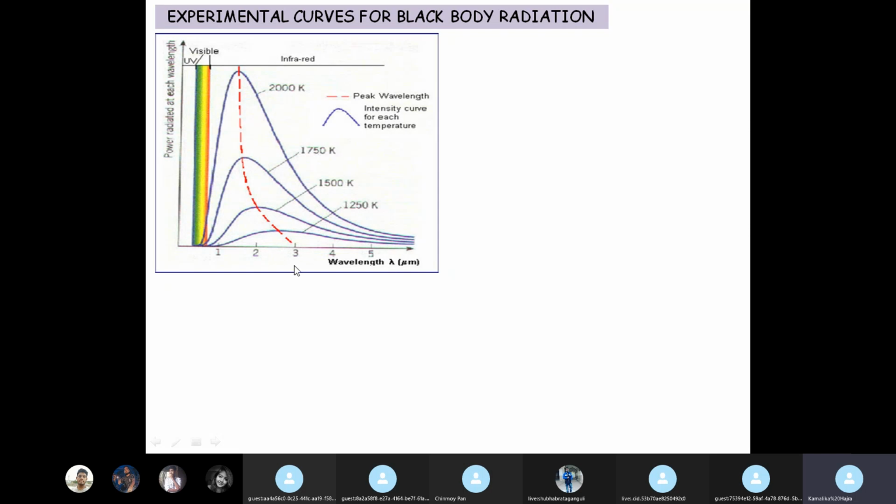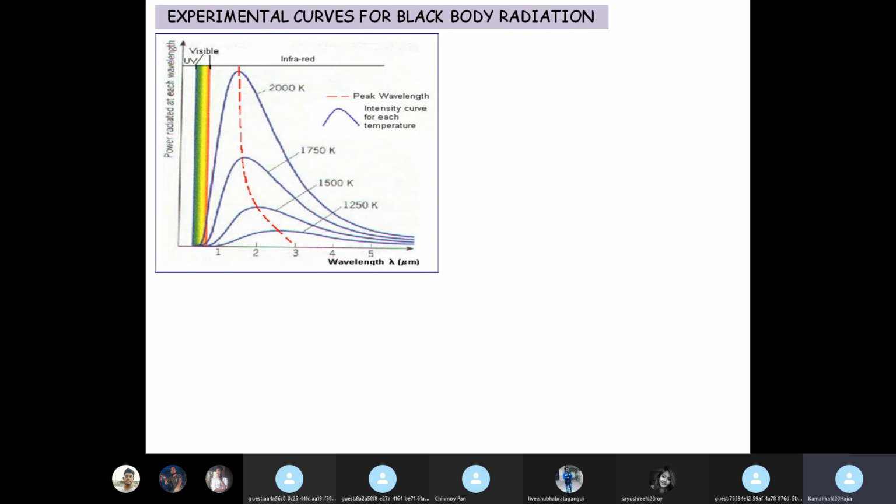And we see that there is a certain relation that can be denoted to this path, and it is given by lambda m T equal to constant. Okay, so lambda m is the wavelength at which the maximum energy density is obtained, and T is the temperature at which, for that value of lambda m, we get the maximum energy density. And lambda m T equal to constant is known as Wien's displacement law, because it was Wien who gave this. And this follows from the experimental curve. Okay, so that is an observational law.